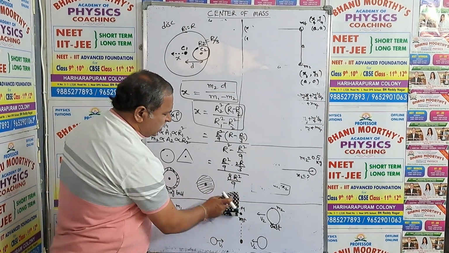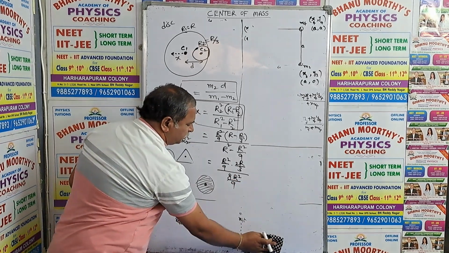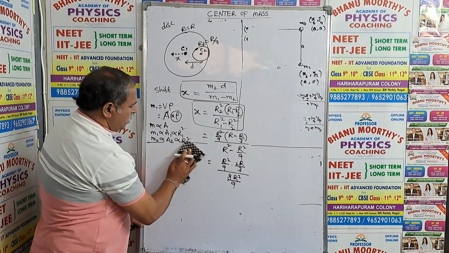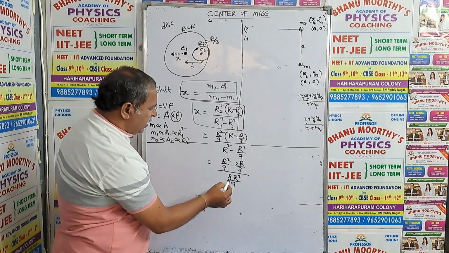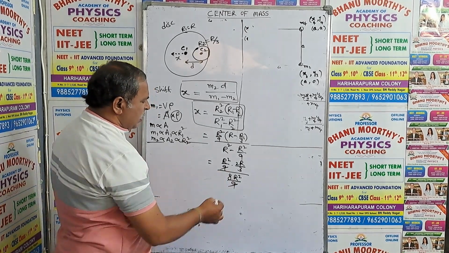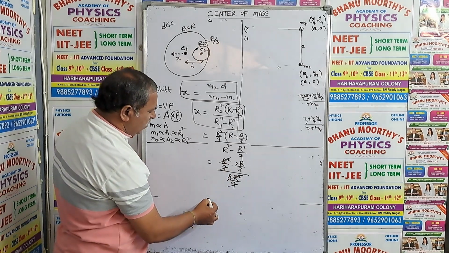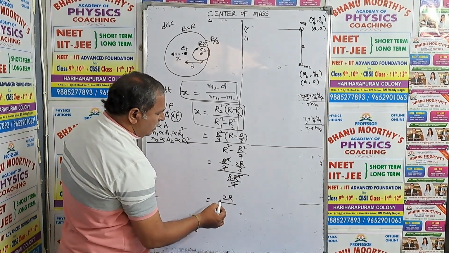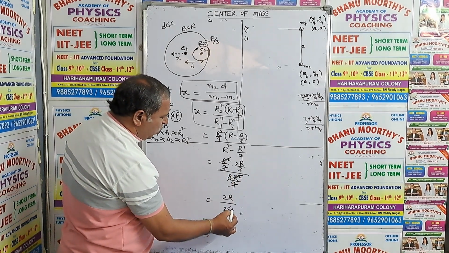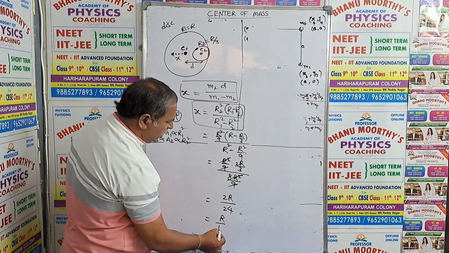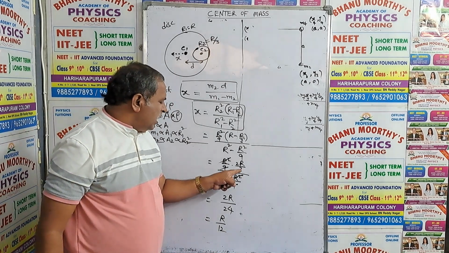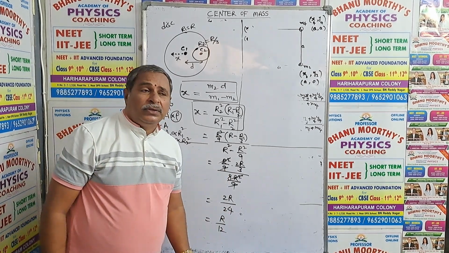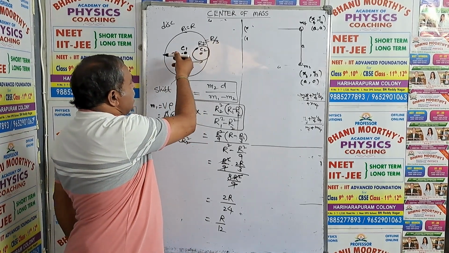Final answer, what happens now? Tell me. The shift in the center of mass. Okay, 9 gets cancelled, so R square gets cancelled. Then what we will get? 2R over 8 threes are 24, so R by 12. This is the answer. So 3 comes down, 24, so 2R by 24 means R by 12. So the shift in the center of mass is R by 12.